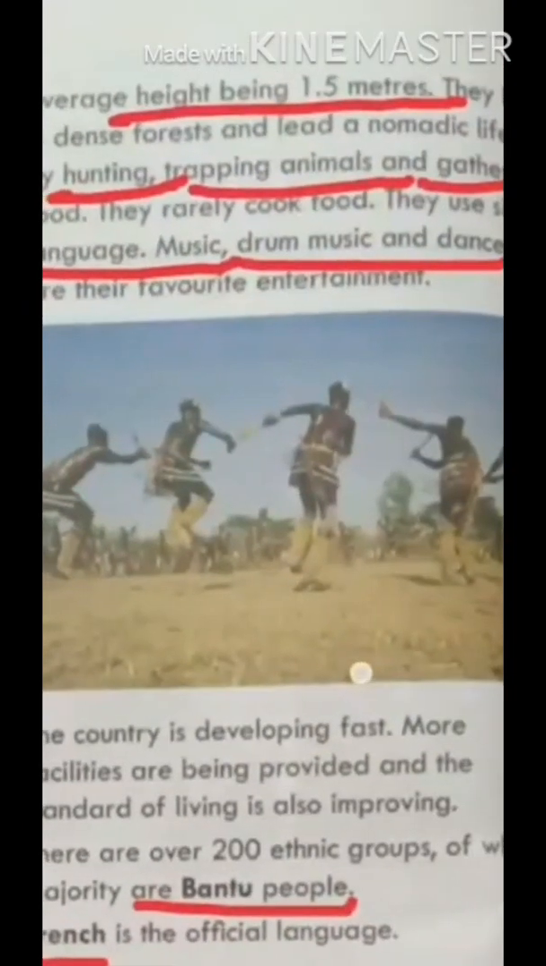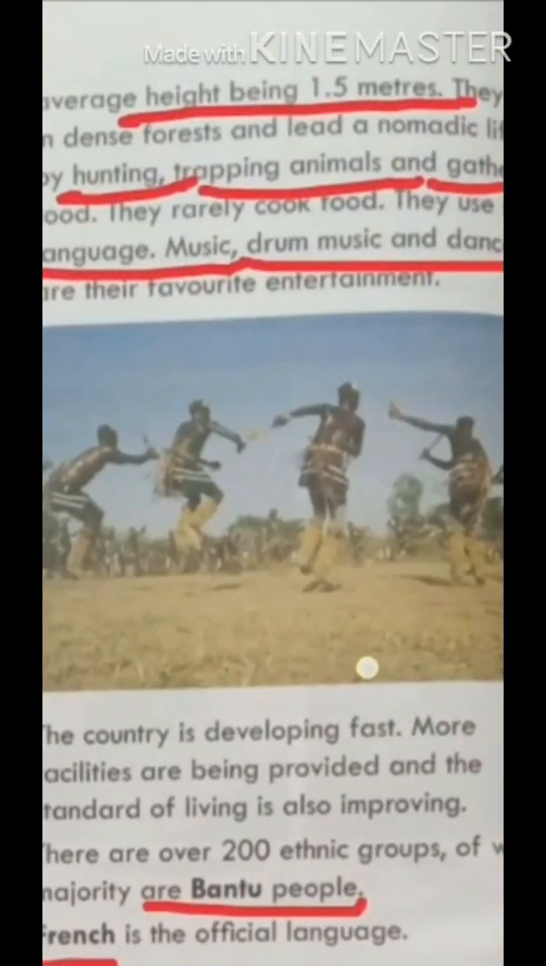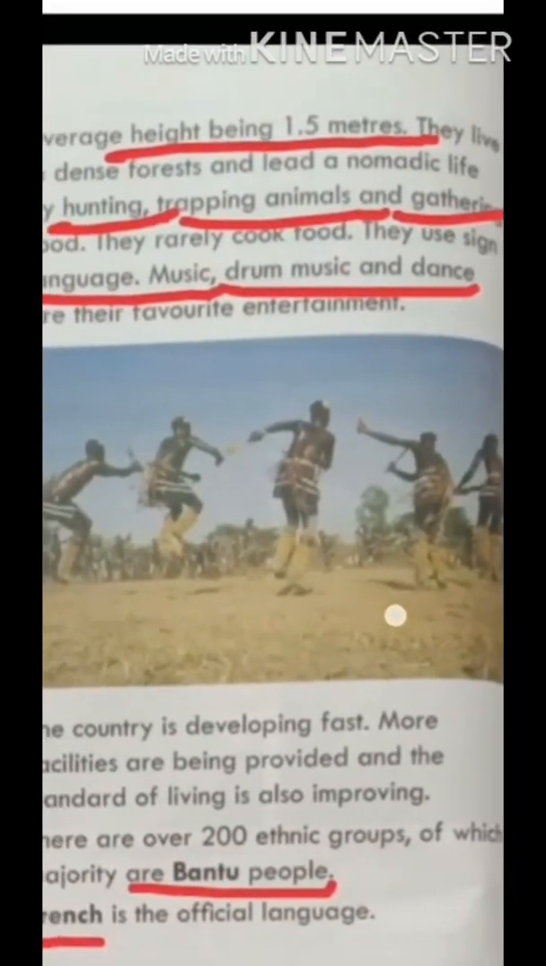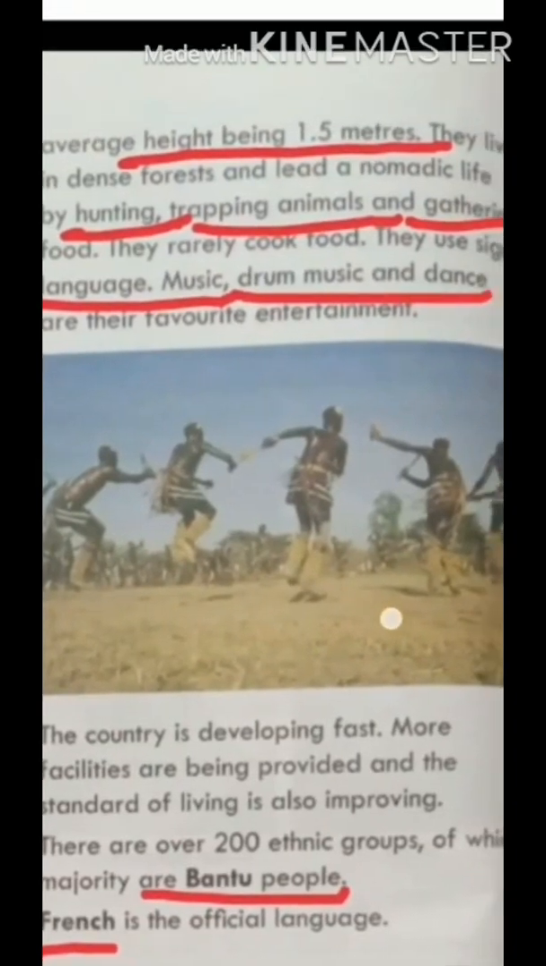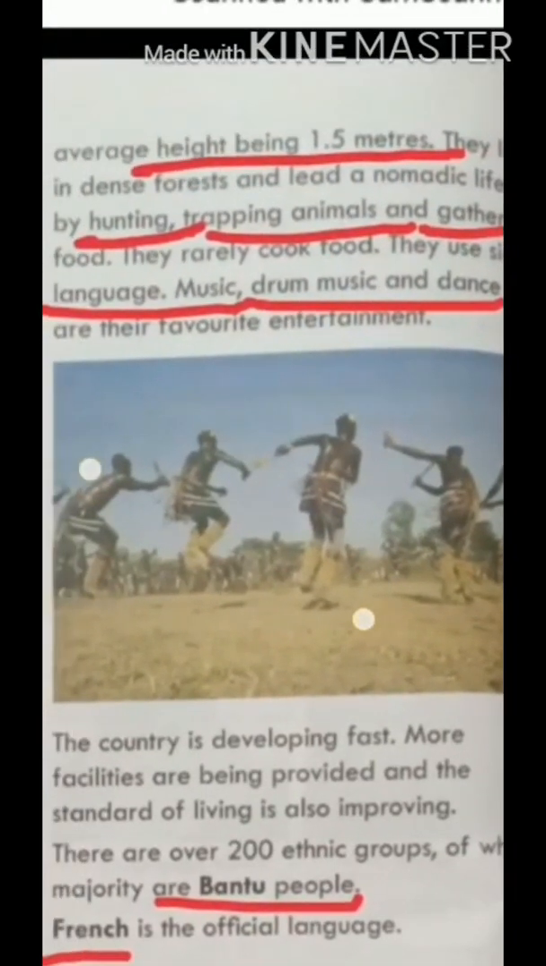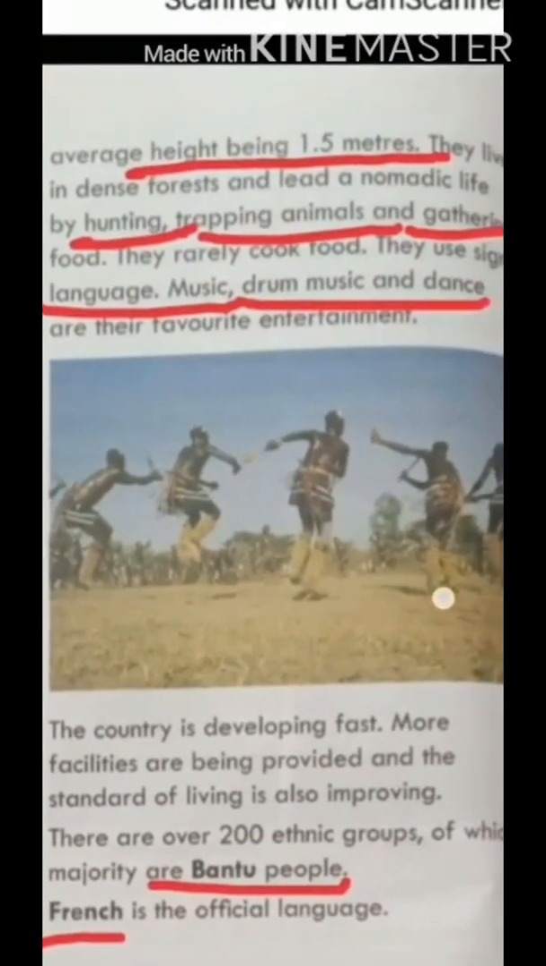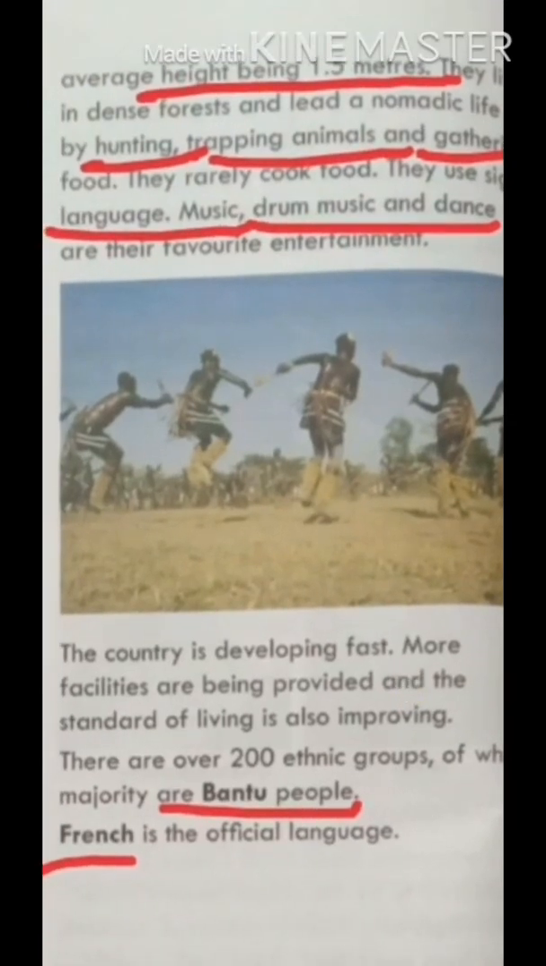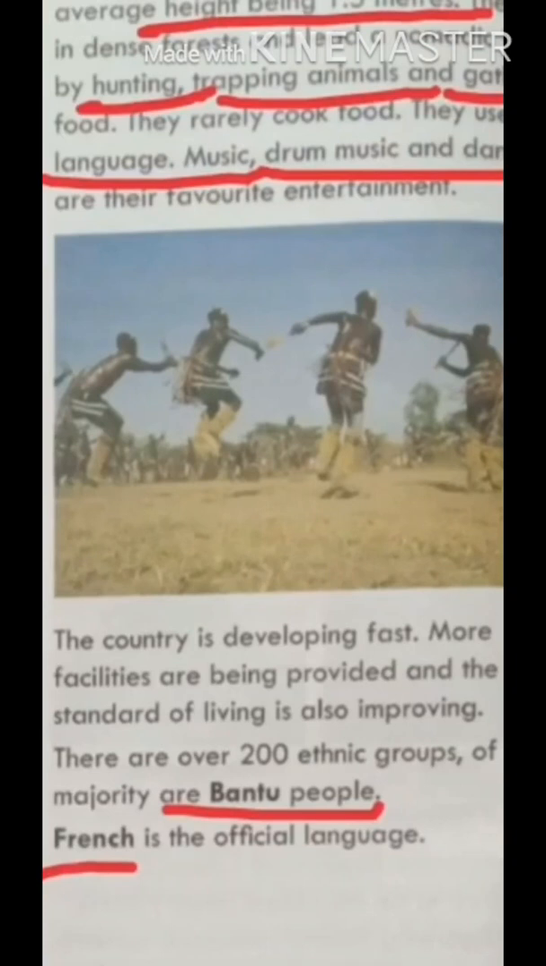The original inhabitants of the country are the pygmies, and they are very short in height, about 1.5 meters. By hunting, trapping animals and gathering food, they live in dense forest and lead a nomadic life. They are fond of music, drum music, dance, etc. And students, French is the official language here in DRC.